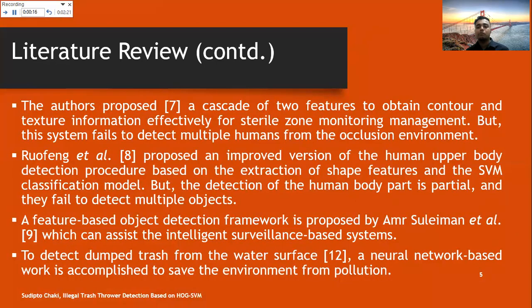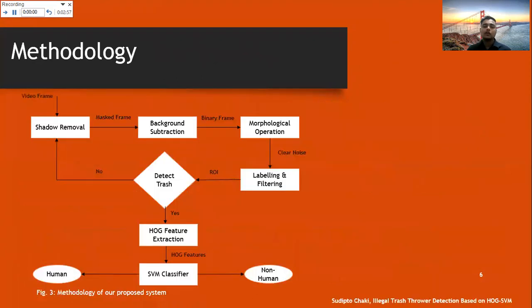Authors in [8] proposed an improved version of the human upper body detection procedure based on the extraction of shape features and an SVM classification model, but the detection of the human body part was partial and they failed to detect multiple objects at the same time. A feature-based object detection framework is proposed by Amir Sulaiman and others in [9], which assisted an intelligent surveillance-based system. To detect dump trash from the water surface, a neural network-based work is accomplished to save the environment from pollution in [10]. So we have shown the overall methodology of our proposed system here as a graphical figure.